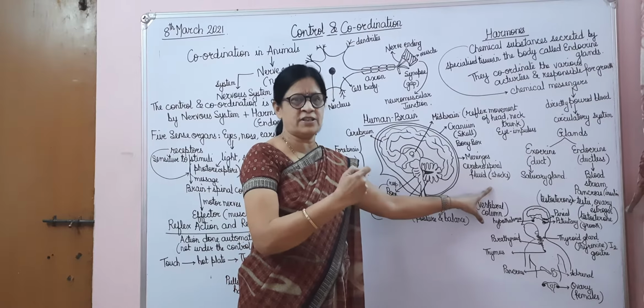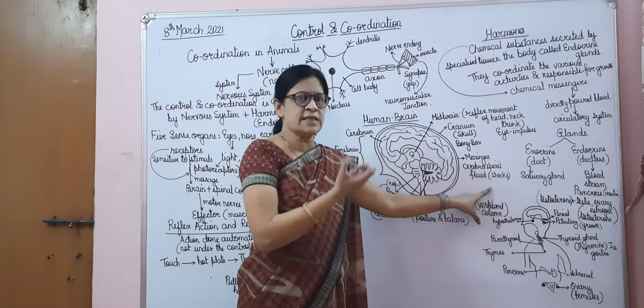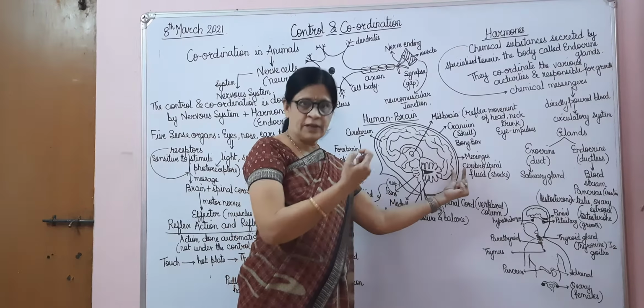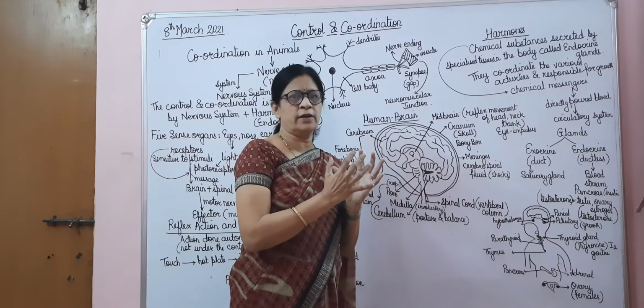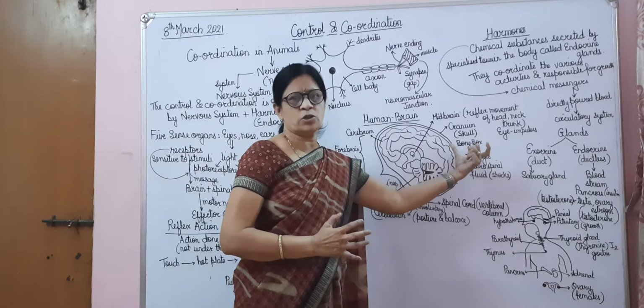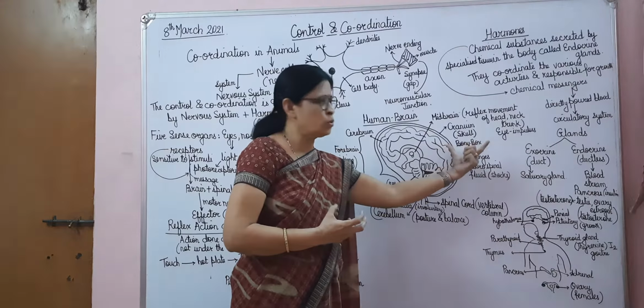If by chance we fall down, the shock is absorbed by the cerebrospinal fluid present in the layers between the meninges. So our brain has a covering known as the cranium, or skull, which is made of bone, and therefore it is known as a bony box.